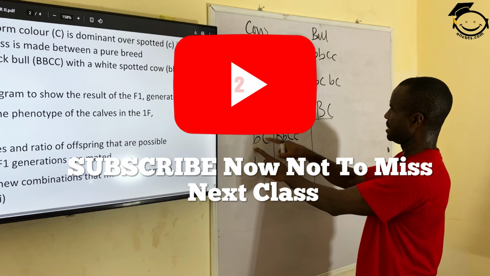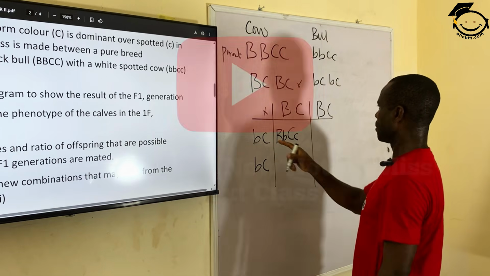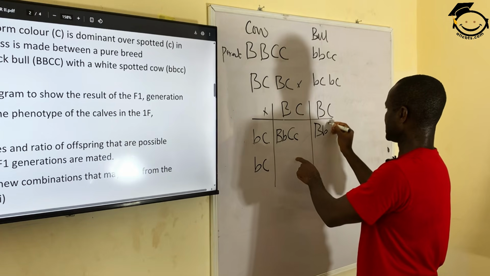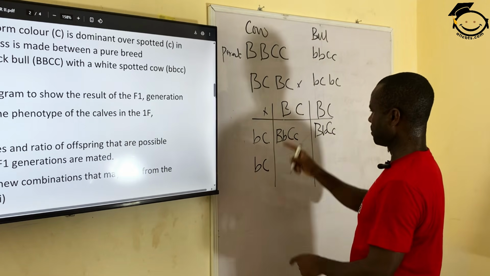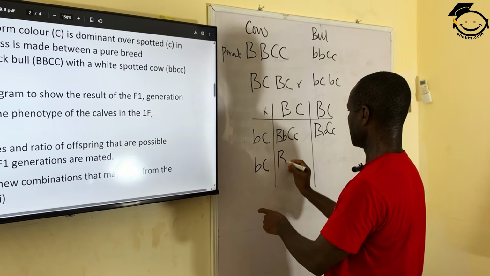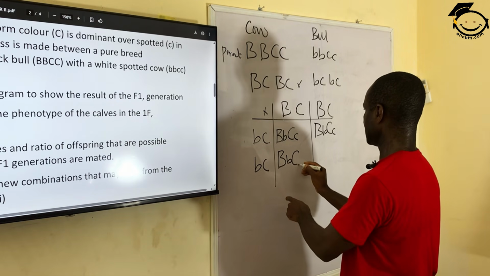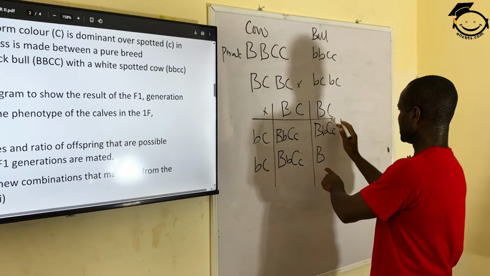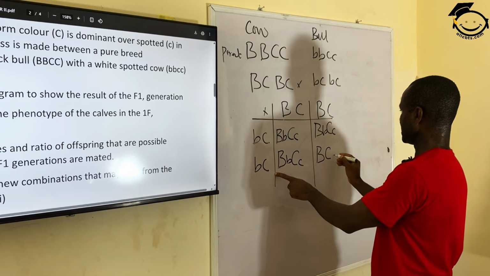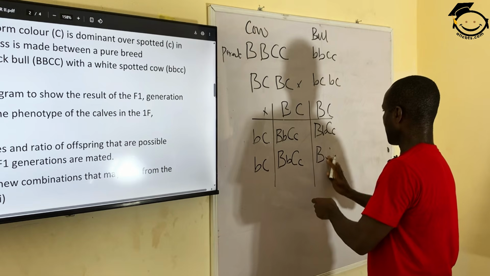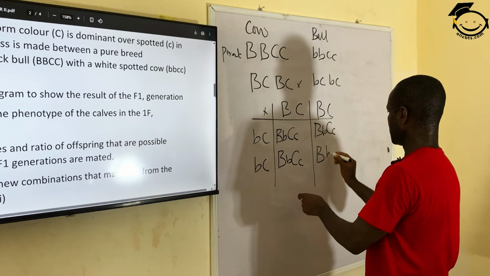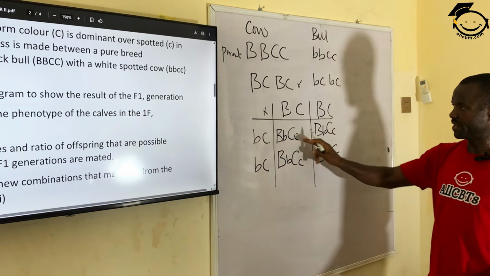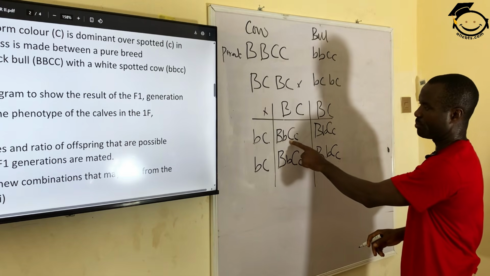B and B, capital C and capital C. The same thing, when you cross this with this, it gives you B, B, C, C. You discover that all the 4 offspring given here are all black with a pure breed.